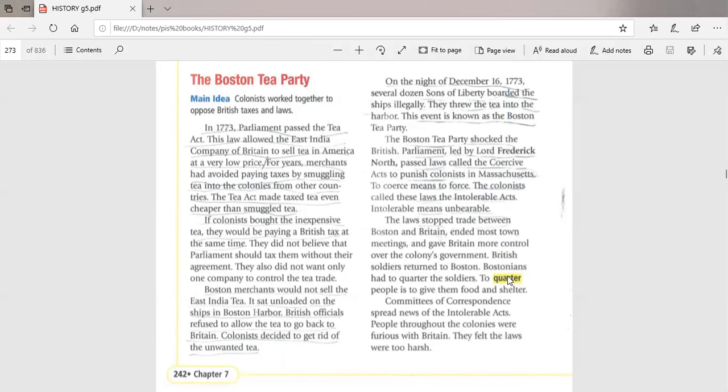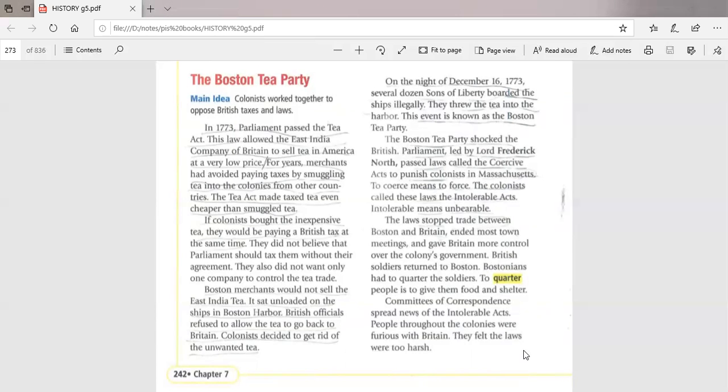Of course, the British soldiers returned to Boston, and now Bostonians had to quarter the soldiers. What is the meaning of that? It means that people in America had to give the soldiers food and shelter. Now the Committee of Correspondence spread news about the Coercive Act, and people throughout the colonies were furious and upset with Britain. They felt that the laws were too harsh.